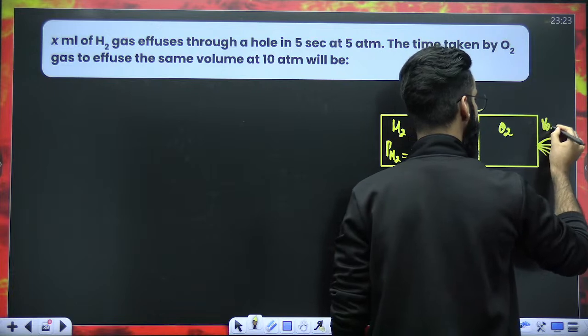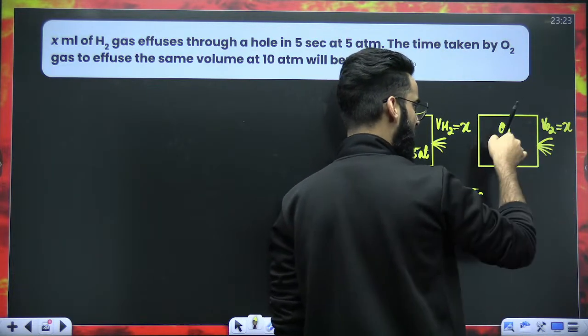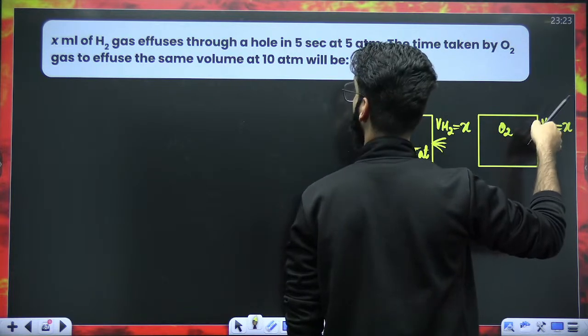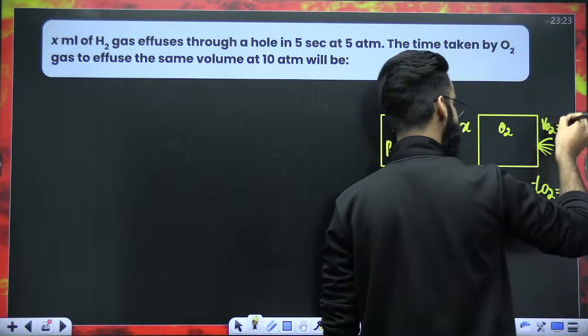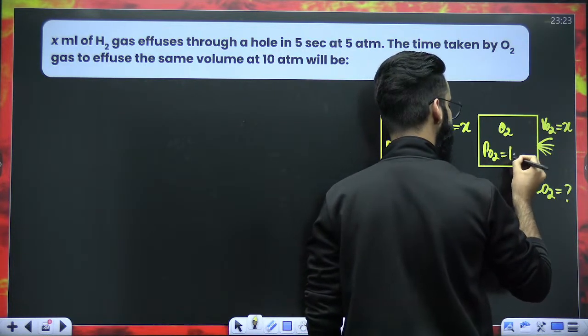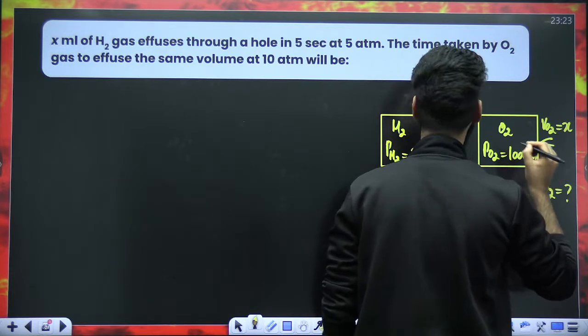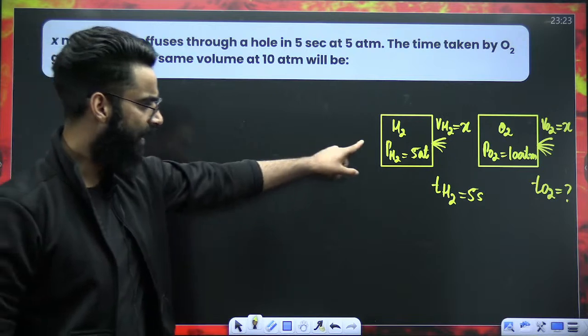The time taken by O2 gas to effuse the same volume. So volume of O2 which is coming out is, for example, again X ml, correct? Time taken by O2 gas to effuse the same X ml, at what pressure? At 10 atm. I hope you got the question. Again, I'm repeating the same thing.